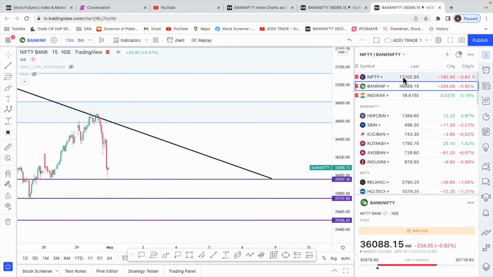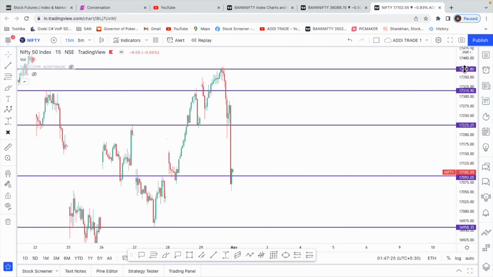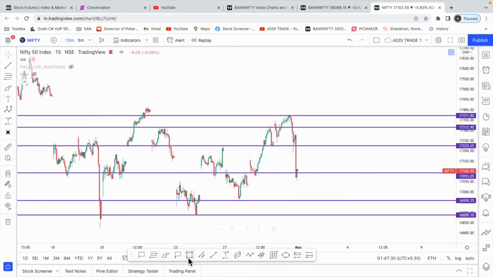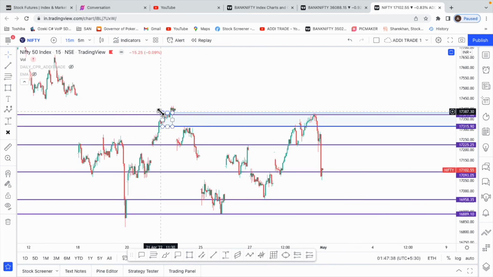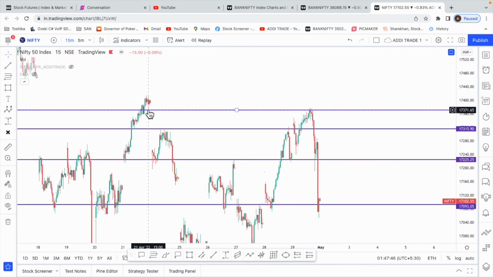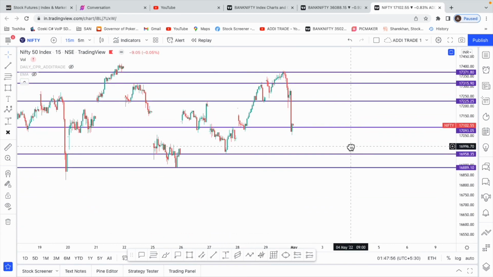Let's just look at Nifty. Nifty also had a pretty nice fall on Friday. See, when Nifty was going up, I thought we were going to fill this gap that we had previously. It looks like we have filled this gap and exactly took resistance. See, this is why marking all the levels is important. If we had marked this line as the gap fill, and this price action, this wick, was here, exactly the price took resistance there and fell. So now a 300 point gap down in Nifty.